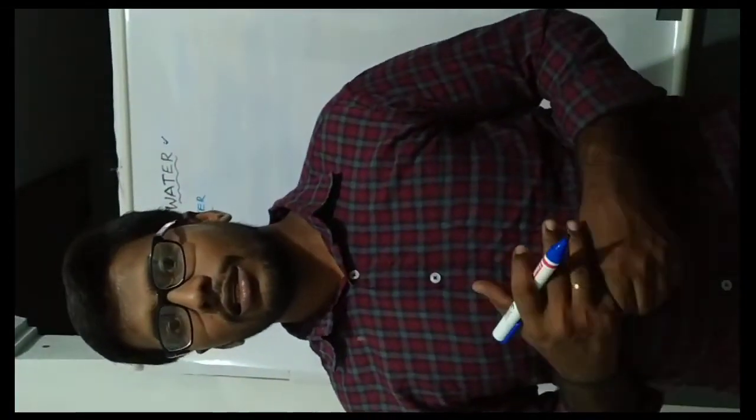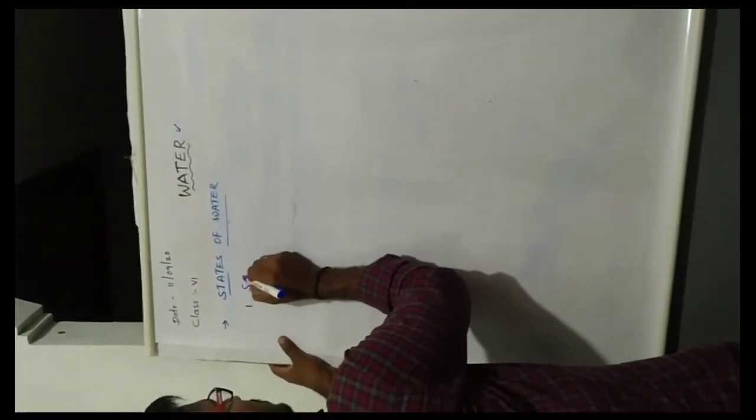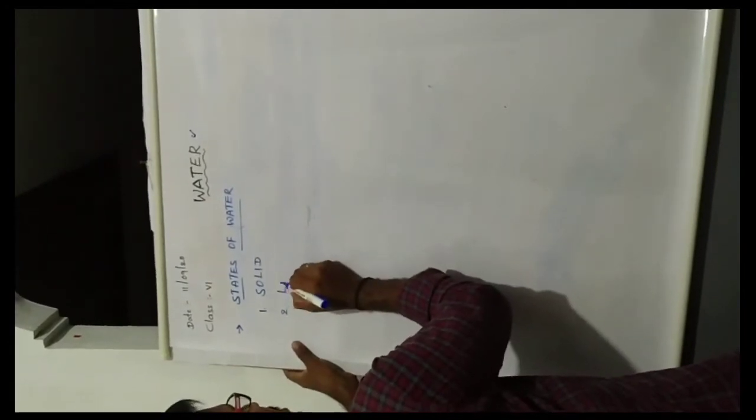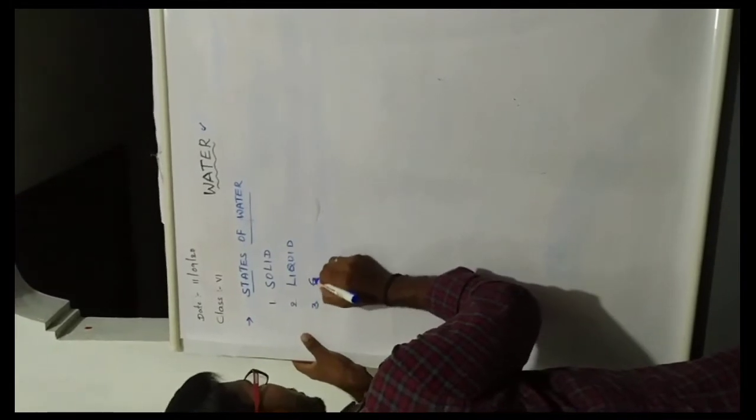Generally, water is present in three states: solid, liquid, and gas. First one, solid state. Second one, liquid state. Third one, gaseous state.